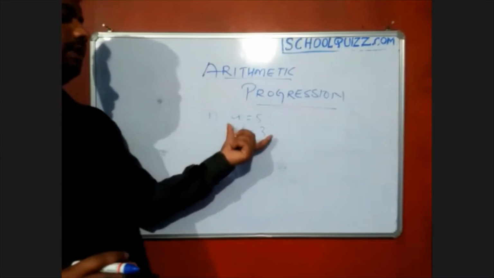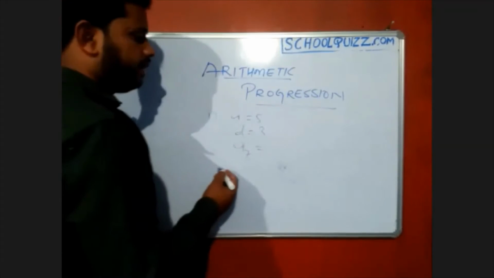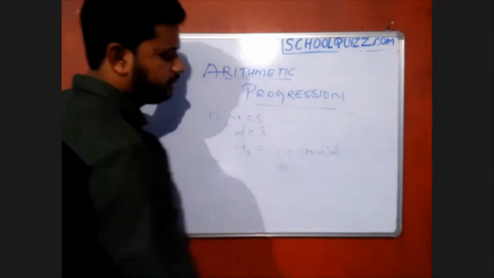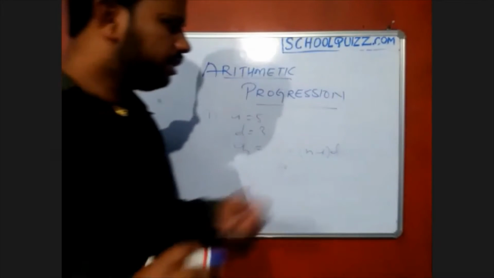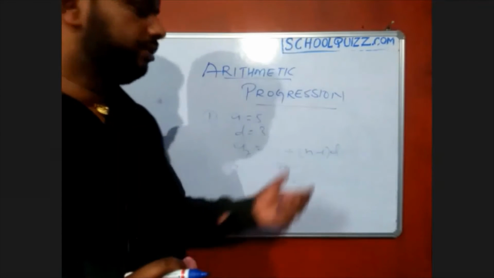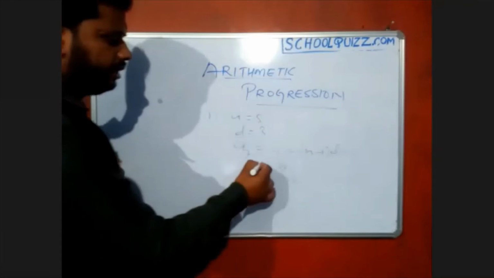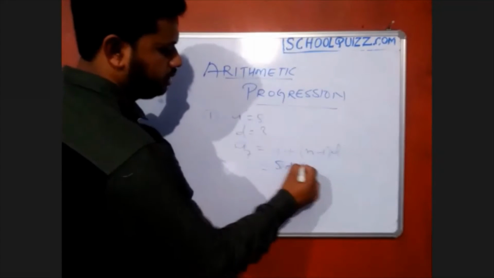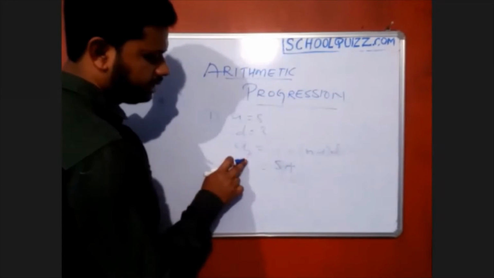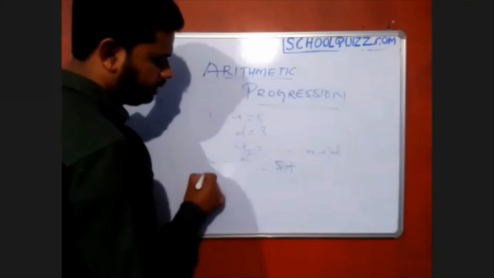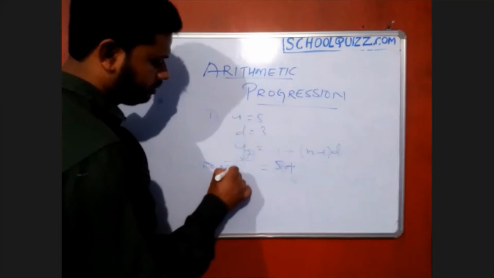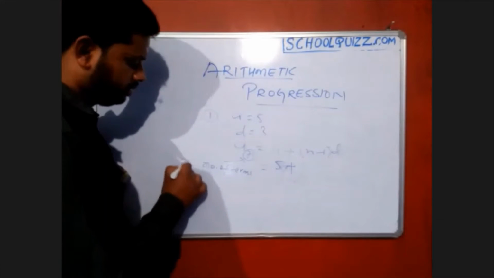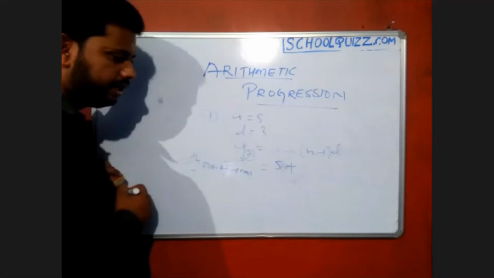If you have the first term and the D is given, we can simply write the formula: A plus n minus 1 into D. There's no need to derive the formula. If you remember that formula, you can easily get it. So what is A? 5 plus n, how much? 7, because they're asking A7, and n is the number of terms. This means which term we are going to calculate, the seventh term we are going to calculate.